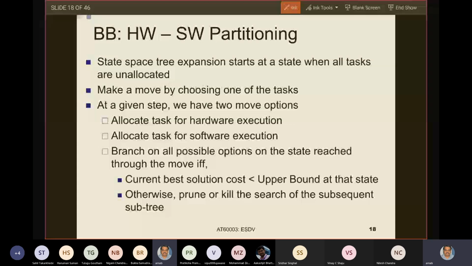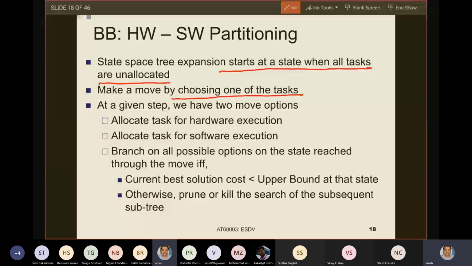So we do a state space expansion. The state space expansion starts at a state when none of the tasks are allocated. So all tasks are unallocated. We saw that the root node was the state in which none of the tasks were allocated. Now we make a move by choosing one of the tasks. So we choose Y1, then Y2, then T1, then T2, then T3.